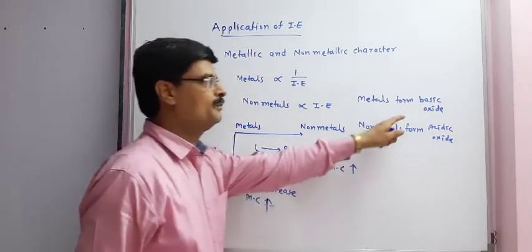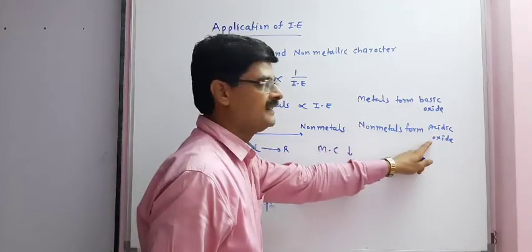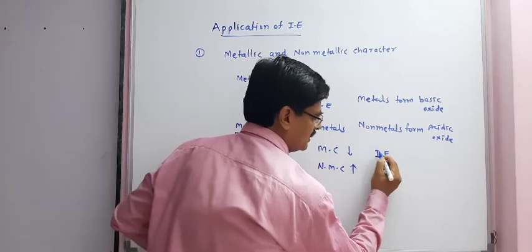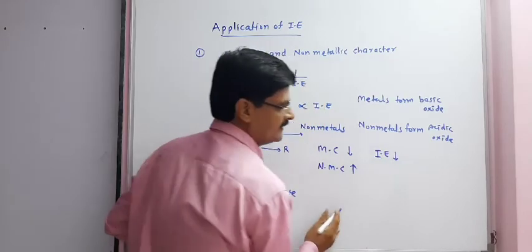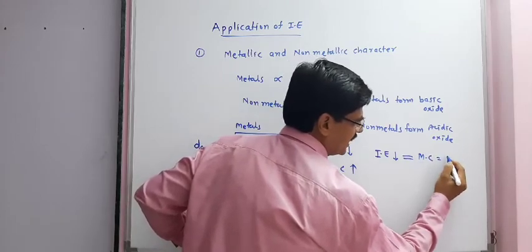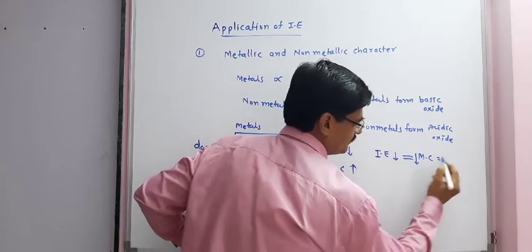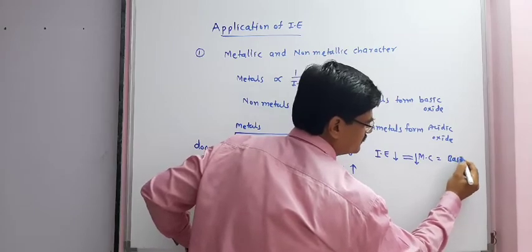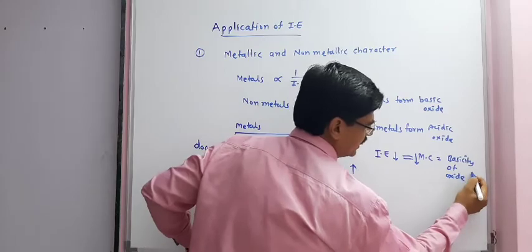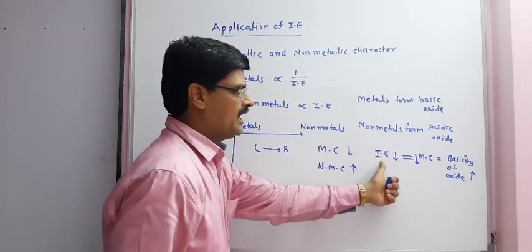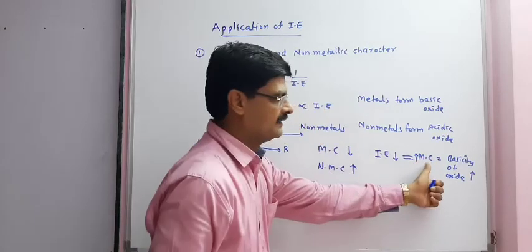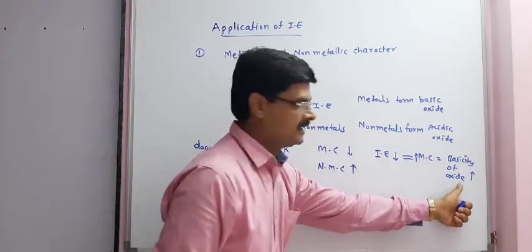So comparison of basicity of oxide or acidity of oxide can be written as: ionization enthalpy is less, it is the case of metallic character, and we can say basicity of oxide increases. Ionization enthalpy is smaller, then metallic character increases. Basicity of oxide also increases.